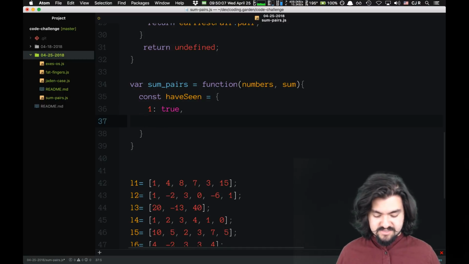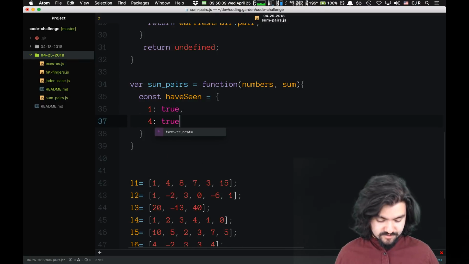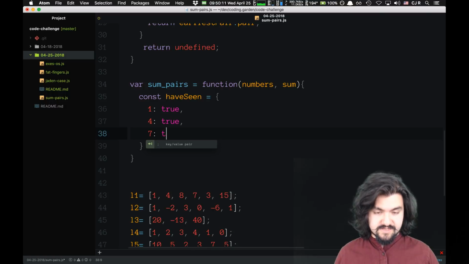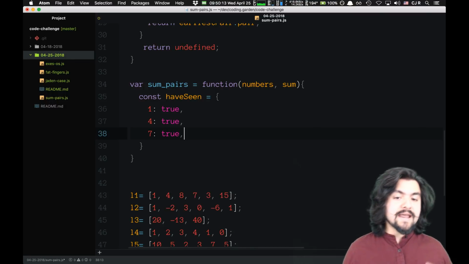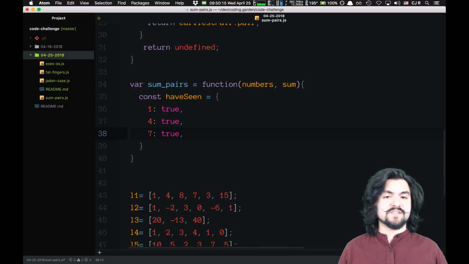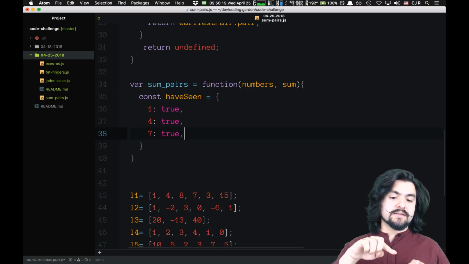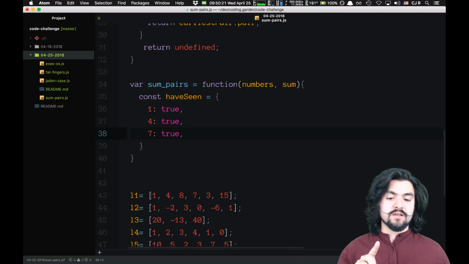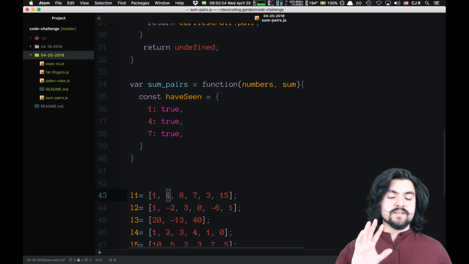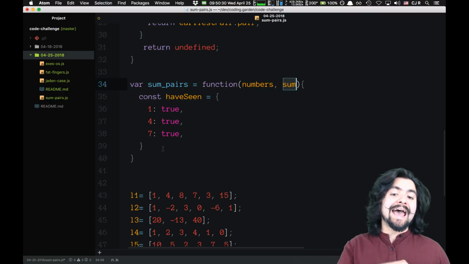And when we come across the second value, this will say true, and the third value, true. But now that we're keeping track of every number that we've seen, we can do a single iteration, and on each number, we can say, okay, given this number, I need X value to get to the sum. Have I seen that value before? And if I have, just return that pair of those two numbers because I've reached the sum.